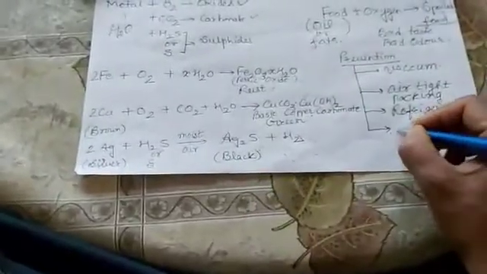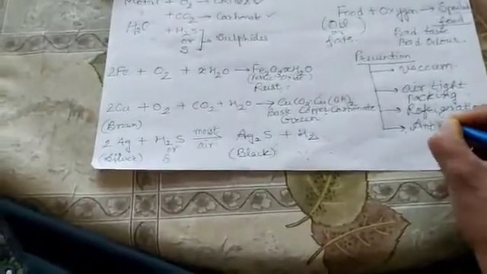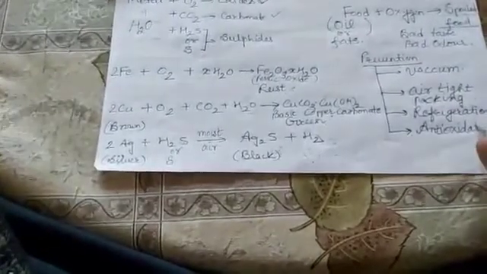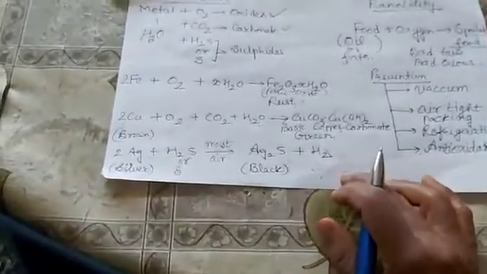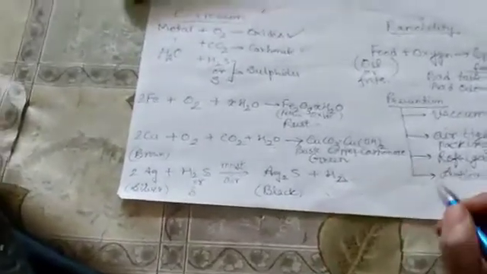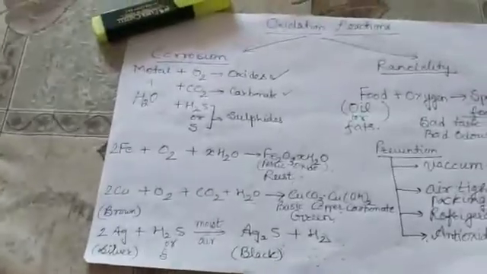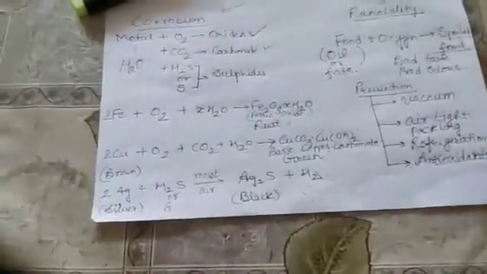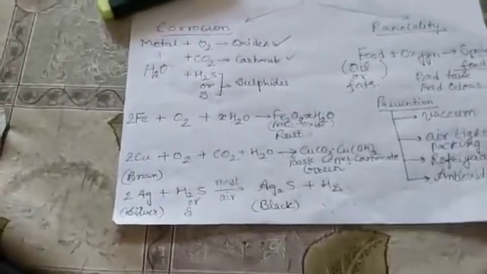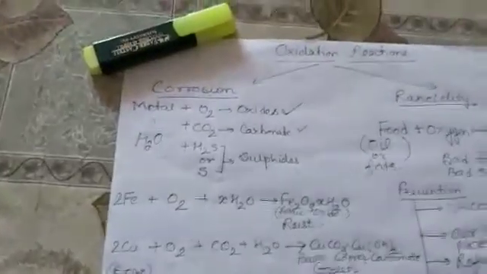And the last one is using certain chemicals called antioxidants. There are chemicals available in the market which can help reduce the rancidity process in food items. By any of these means, we can easily reduce rancidity.